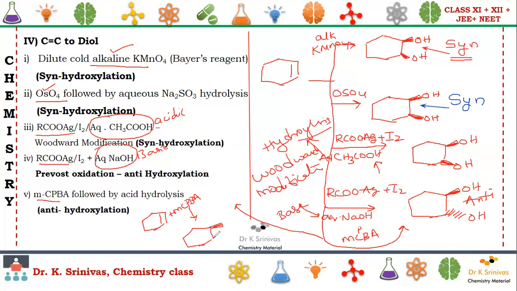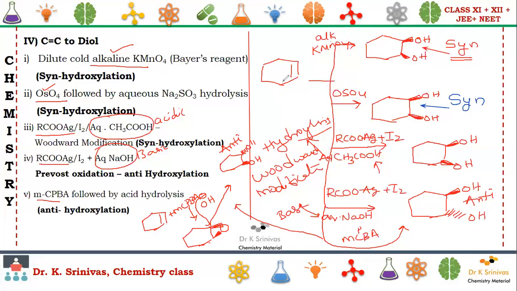Epoxide, as I told you previously, is above the plane. Now, when you use base, I will try to write here due to lack of space. OH will attack from below the plane. Therefore, one is above, and I am writing a broken line OH. Here I am writing OH. This is nothing but anti.